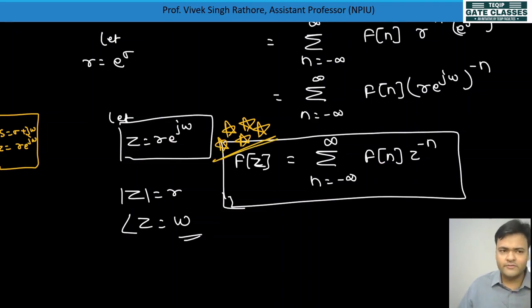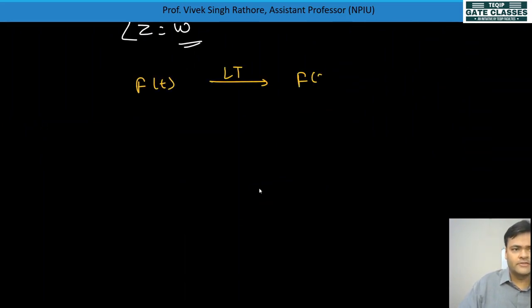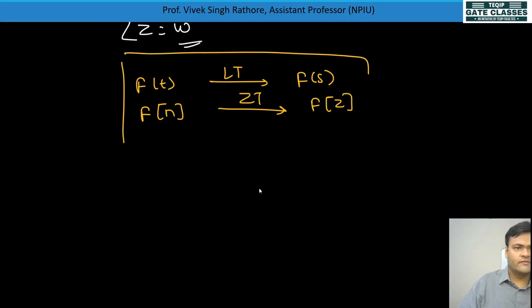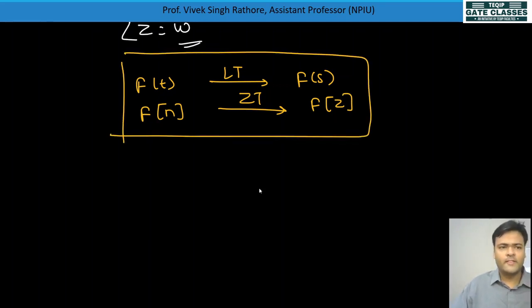If you need f of z transform, like there see, I will write here again and again. F of t Laplace transform will be equal to f of s. F of n, okay, same, only discrete time. So z transform will be equal to f of z. Okay, this is the thing which is the concept you should clear. Okay, again one more conclusion I will tell you.